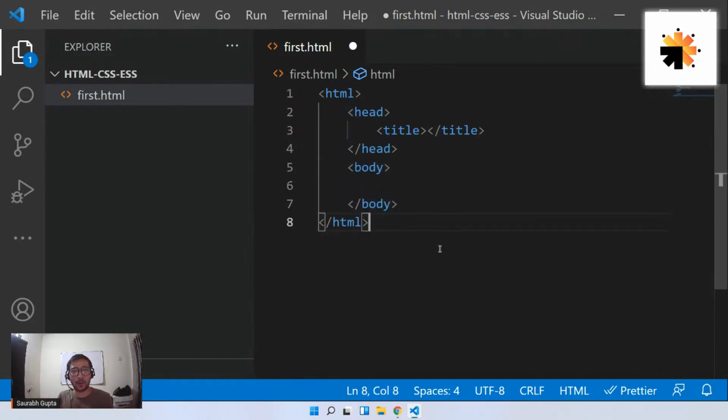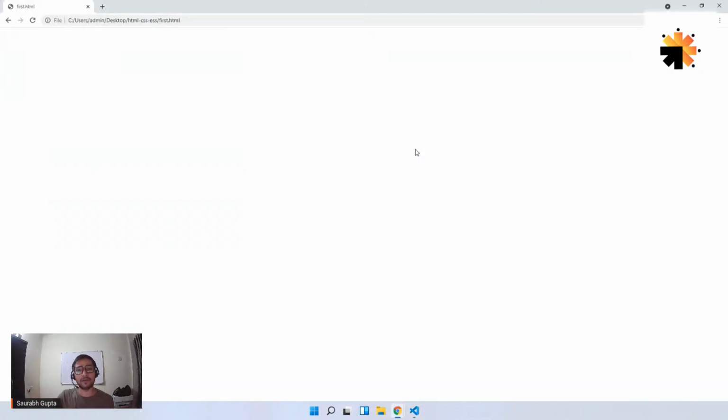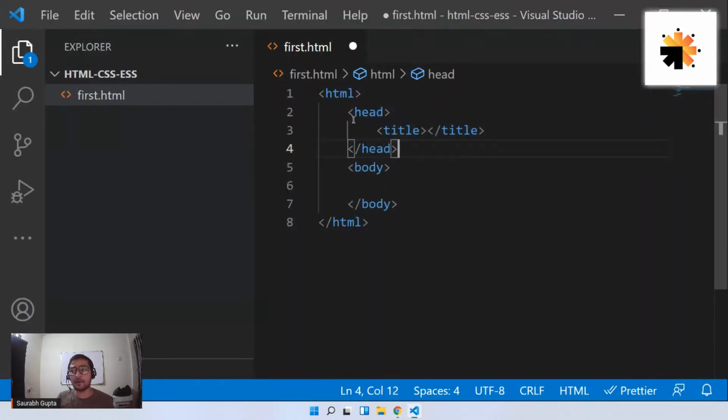I'll tell you the importance, don't worry. First of all, the body section is for creating your content. It is the section where you create the content that the users can see. From now on, whatever content we create in future, like images, audios, videos, everything we're going to put inside the body tag. The head section is not seen by normal users. If you go on a web page, whatever you see is created inside the body. You can't see whatever is inside the head section.